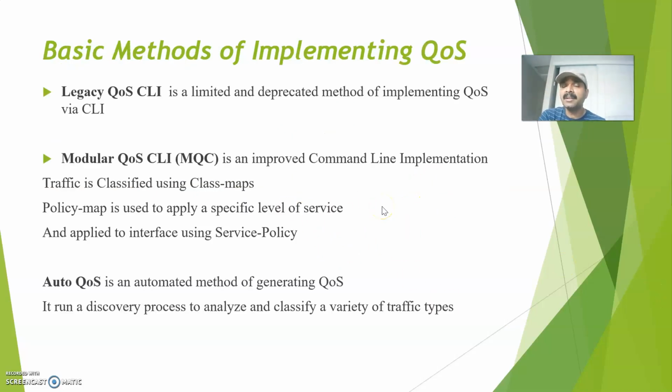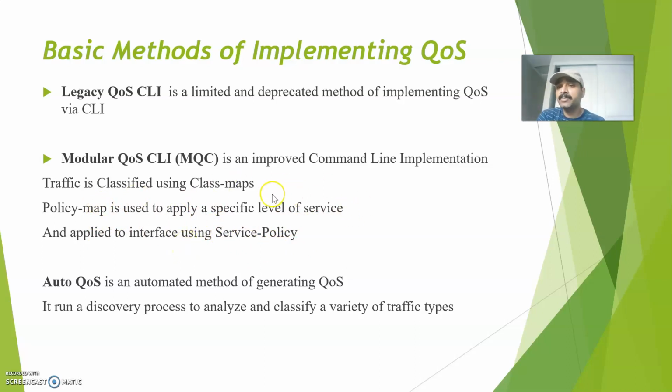Then let us understand the basic methods of implementing. One is legacy QoS. It is an old method of enforcing QoS via the command line interface. This is the oldest method. Now we are using the Modular QoS CLI, which we call MQC, an improved command line implementation. First we organize the traffic and classify it into a class map. Then a policy map is used to apply a specific level of service. And third, we apply it to the interface using the service policy command. So these are the three steps involved in MQC.